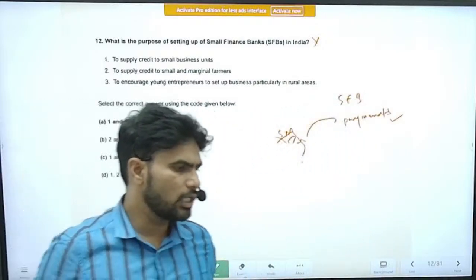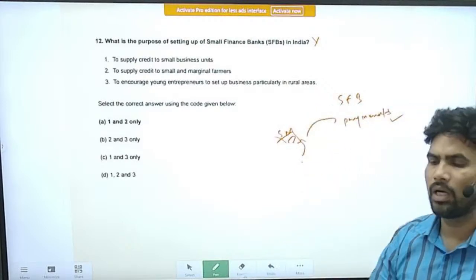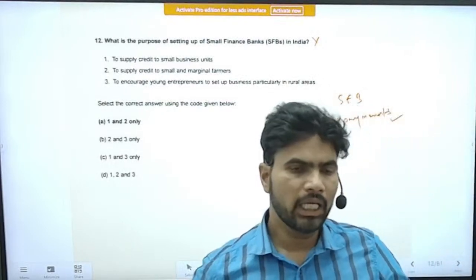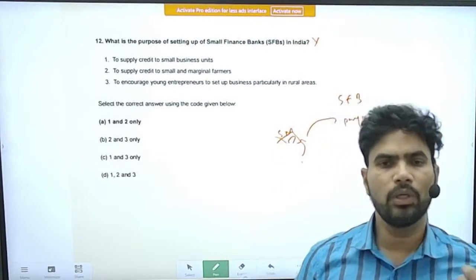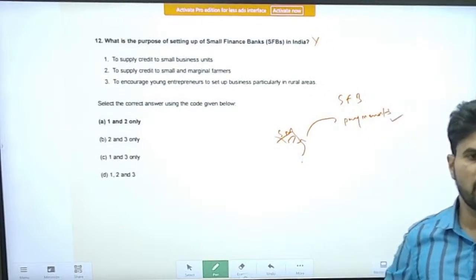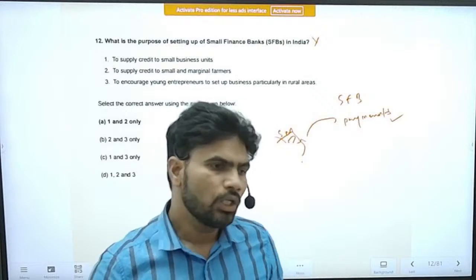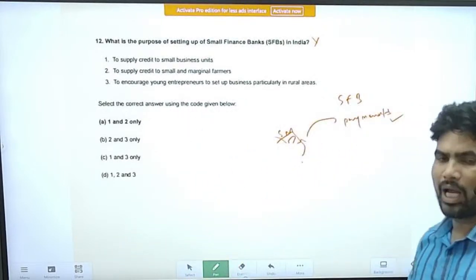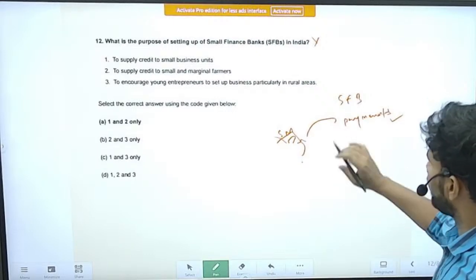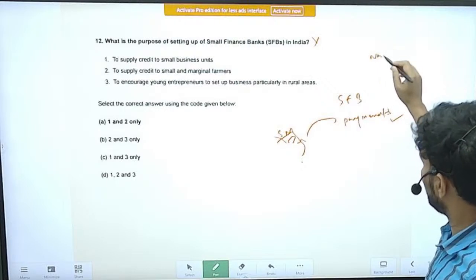Again, it is asked in the context of financial inclusion only. The government wanted to increase financial inclusion in the country. Financial services have to reach the interior parts of the country. In that way, RBI has taken several measures. As a part of it, a famous committee was appointed by RBI, that is the Nachiket Mor Committee.